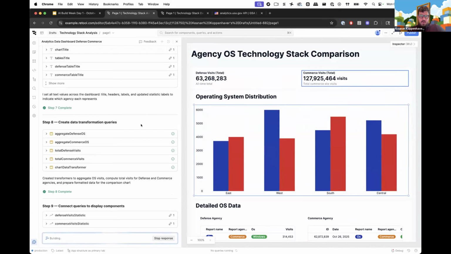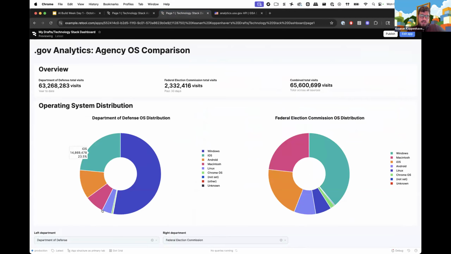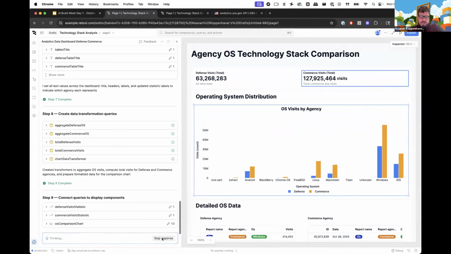At any point, if I wanted to push this in a different direction, for example, one of the versions of this tool that I built with Assist chose to use pie charts, right? So if I wanted to say, no, we need to go back and use pie charts, like this example, I could hit stop response and then re-prompt it and say, okay, this is how we need to do this, and add more specification.